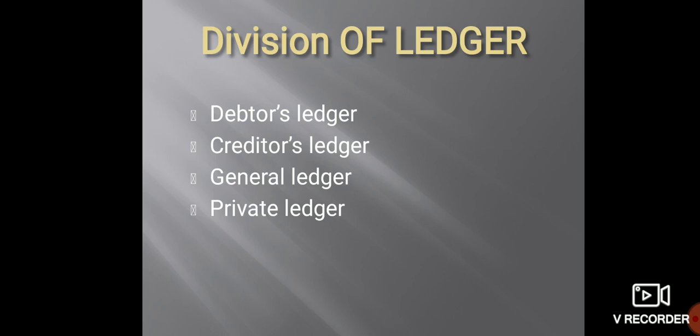The second one is the creditors ledger. The accounts of only creditors are kept in this ledger. They are the accounts of those people from whom we have purchased goods on credit. These accounts are connected with purchases, so we can call it the purchase ledger as well.